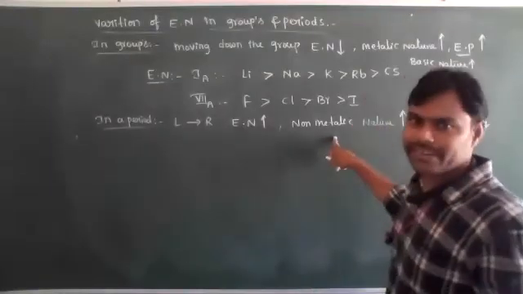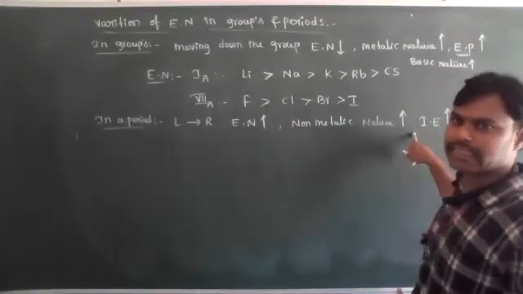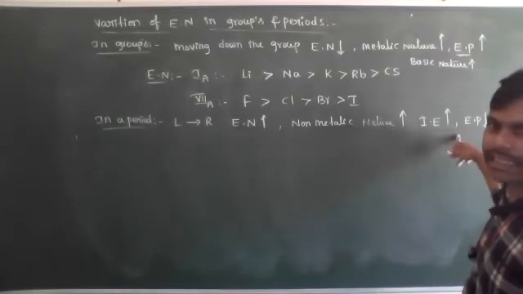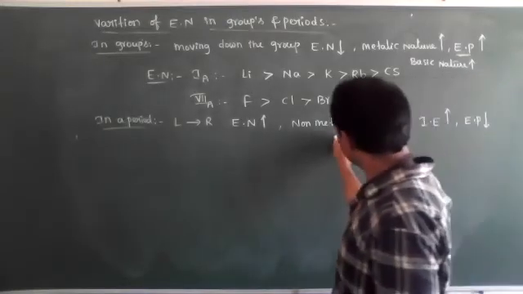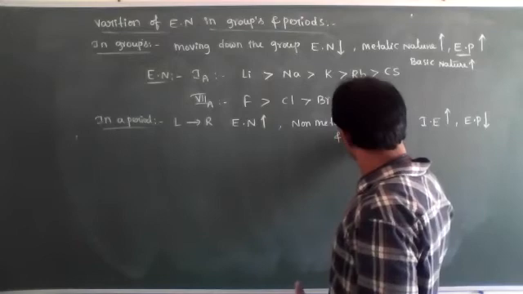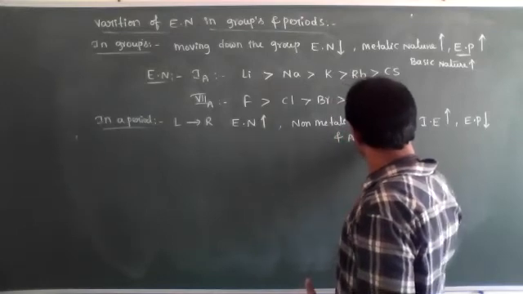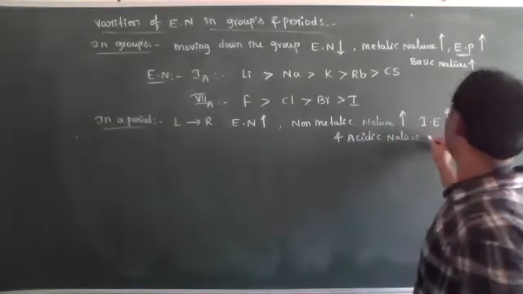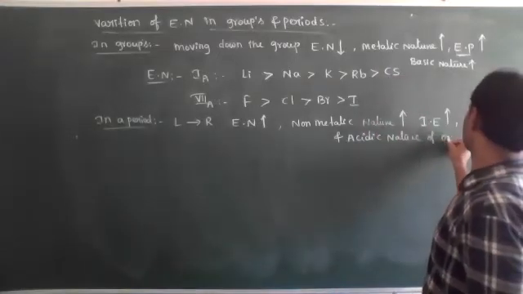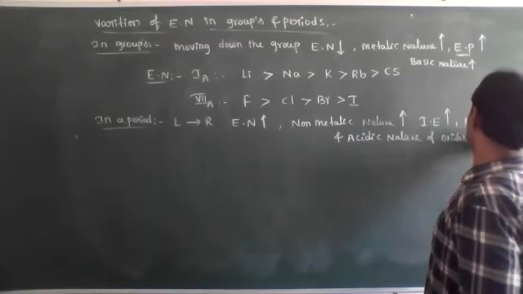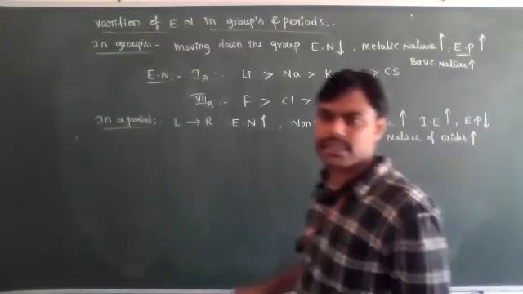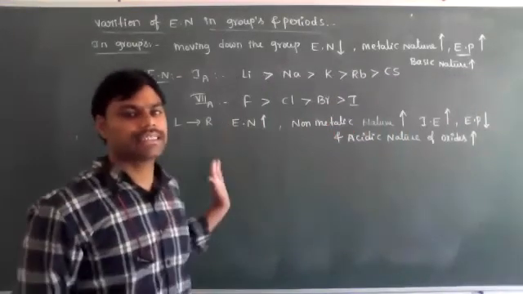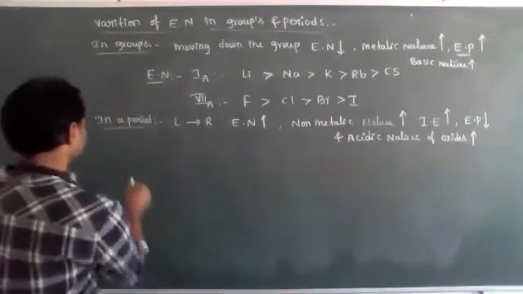Here, electronegativity increases, non-metallic nature increases, ionization energy increases, electropositivity decreases, which means acidic nature of oxides increases in a period, left to right.